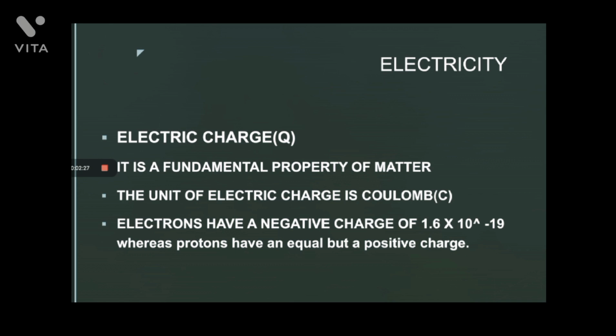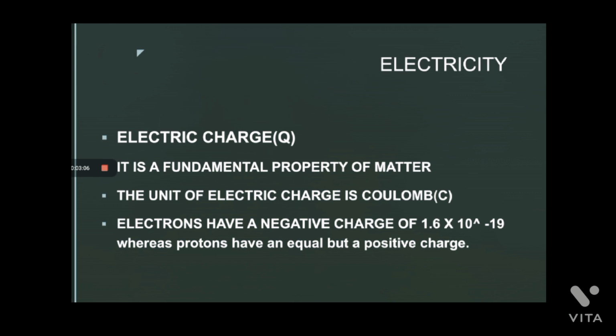Electrical charge is represented by Q and it is a fundamental property of matter. This arises from the concept that in any atom there are protons and neutrons inside the nucleus, and electrons revolving around the nucleus. There will be some electrons in the outermost shell which are called free electrons, which are ready to move. Those moving electrons constitute the current. The electron is referred to as a negative charge and the proton as a positive charge. This is the basic idea of a charge, symbolized by Q, a fundamental property of matter.